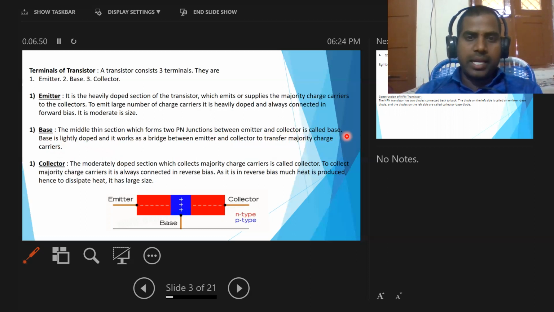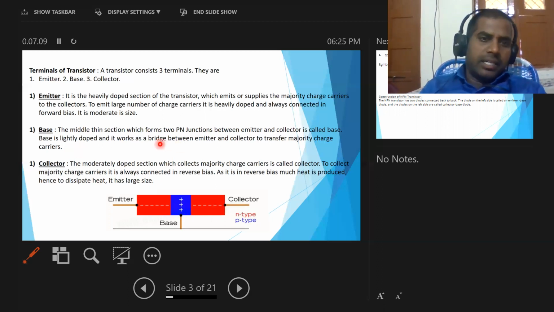Every transistor consists of three parts: emitter, base, collector, and the region in between the emitter and collector is known as the base. The base is lightly doped, and it works as a bridge between the emitter and collector to transfer majority charge carriers.